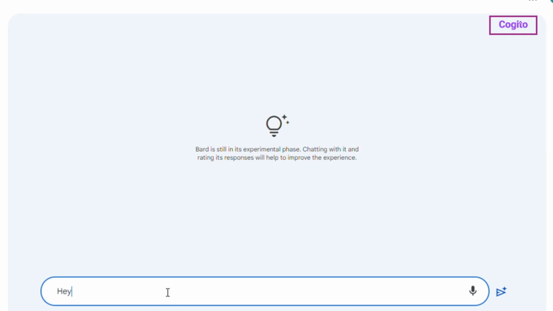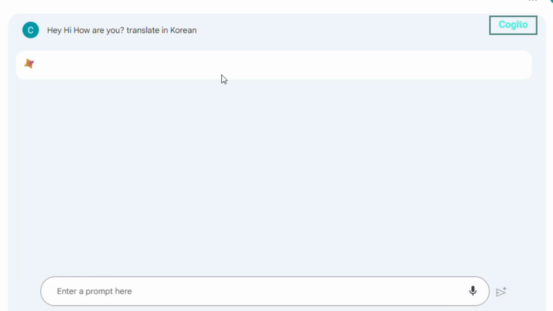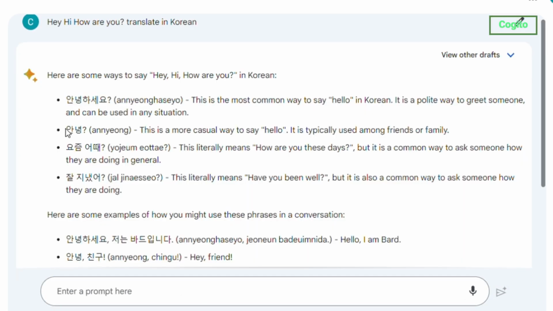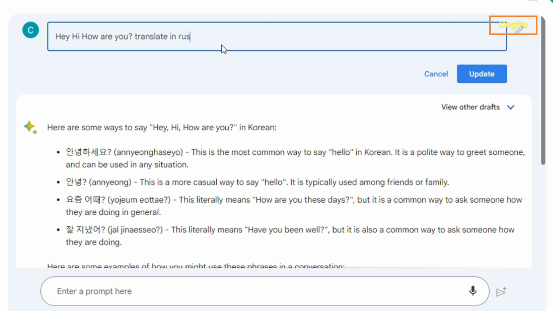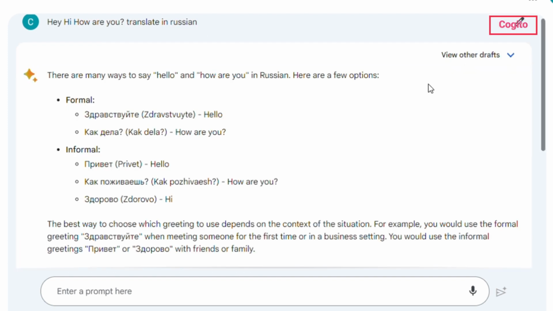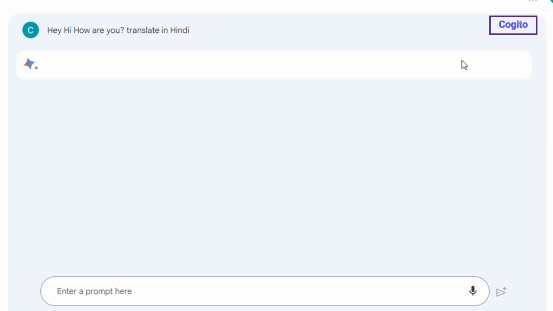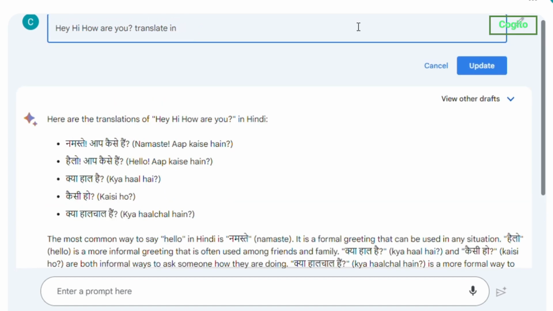One of the coolest features is its ability to translate into any language. For example, if you want to translate into Korean, it can provide translations with English word assistance and even include pronunciation. Furthermore, it offers solutions in both formal and informal ways.